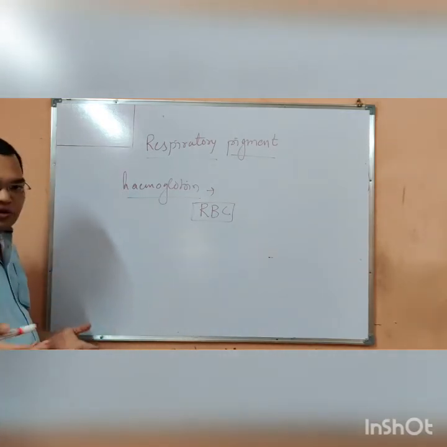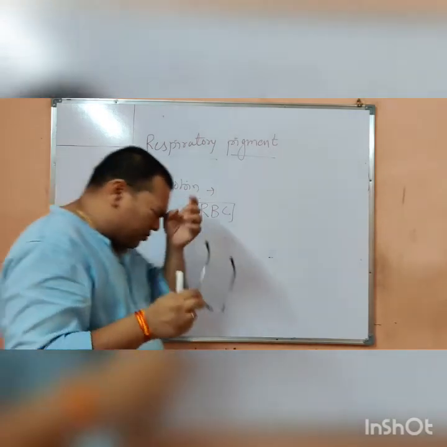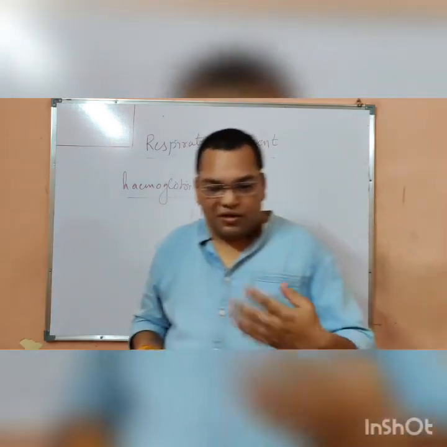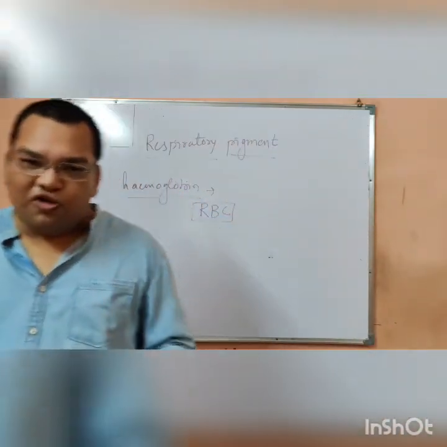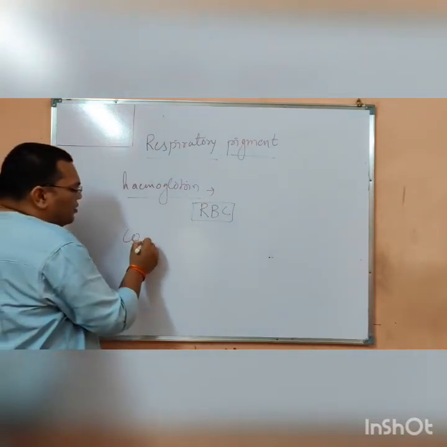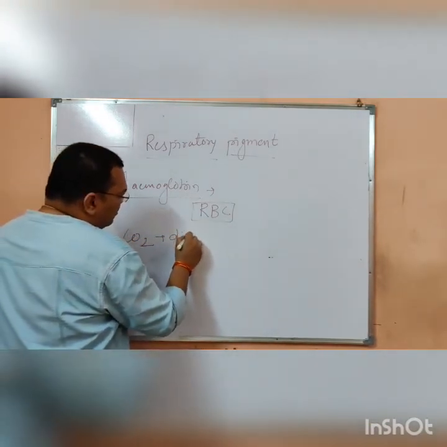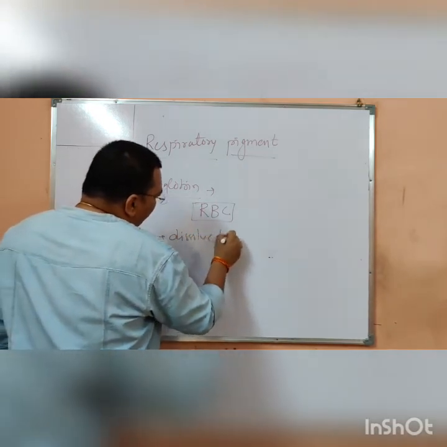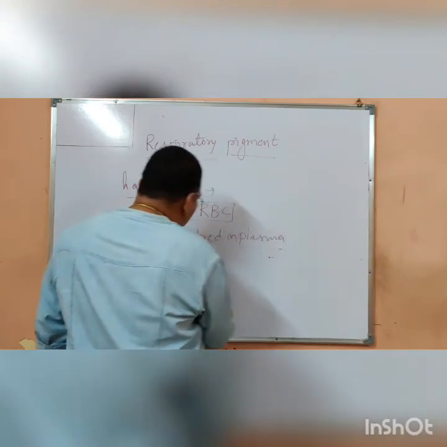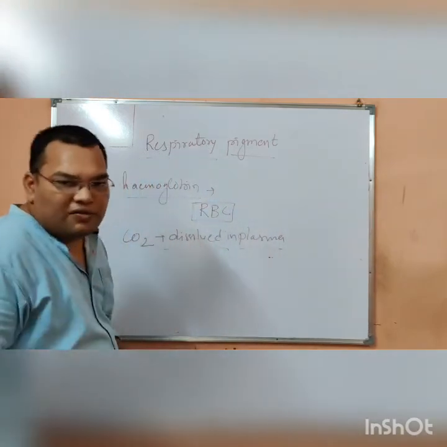Now sir, how about the CO2? The CO2 is very much soluble in the plasma. Plasma is the fluid portion of the blood. Blood का fluid portion plasma कहलाता है. So CO2 is dissolved in plasma and circulates inside our body.